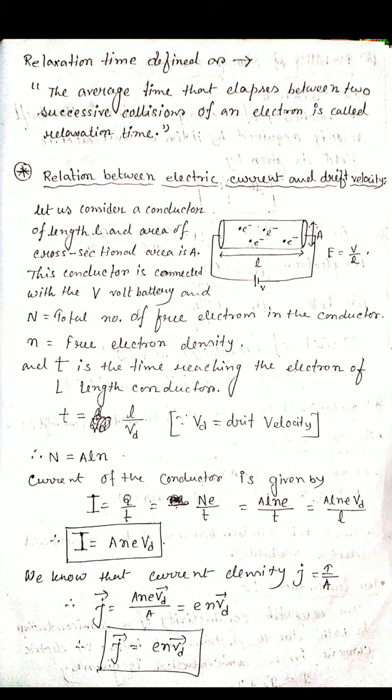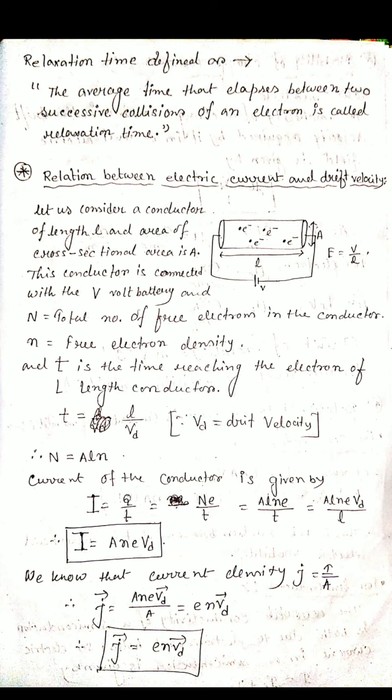Now if we put the value of Q from the quantization of charge, that is N into E. Here we did not write the small n because the N in quantization of charge represents the numerical value 1, 2, 3, 4, any.